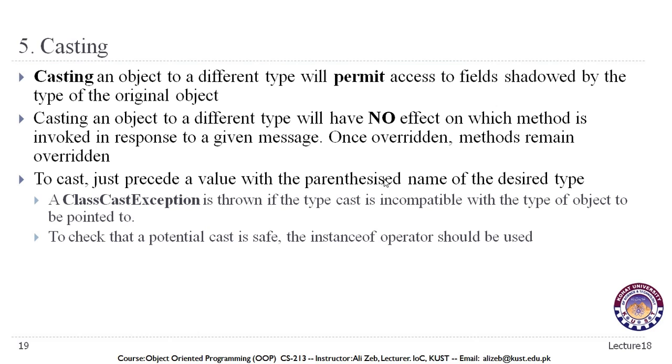So we can only convert between compatible objects. If the objects are not compatible, then we will get this exception.